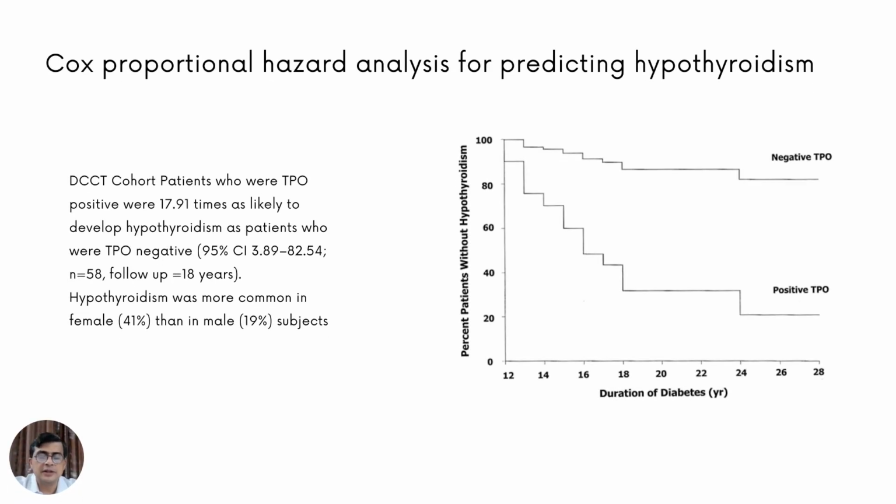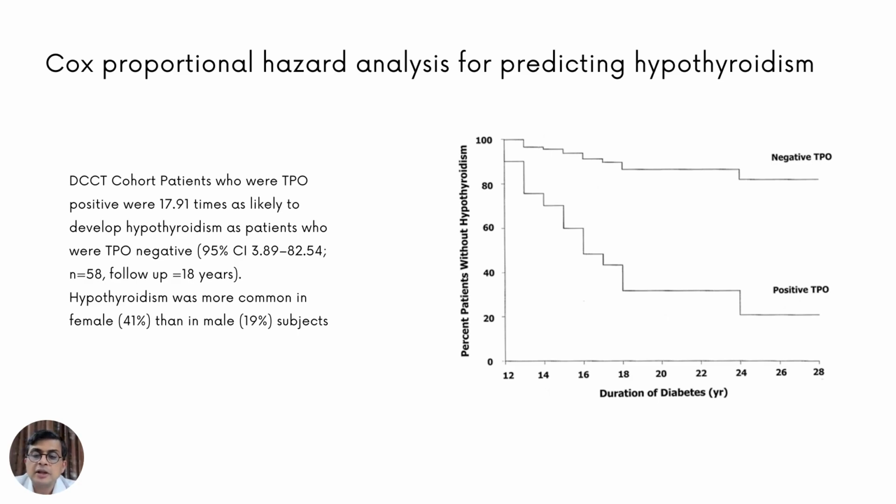So we know that in the landmark studies of TPO, people with TPO had a 2 to 3-fold higher chance of progression from subclinical to overt hypothyroidism. This is very similar data but done in type 1 diabetes. In fact, this is the DCCT cohort, the Diabetes Control and Complications Trial, which was a premier trial done on type 1 diabetes and showed that glucose control helps. Now, in this DCCT cohort, as you can see in the x-axis, you have the duration of diabetes, and in the y-axis, you have the percentage of people without hypothyroidism.